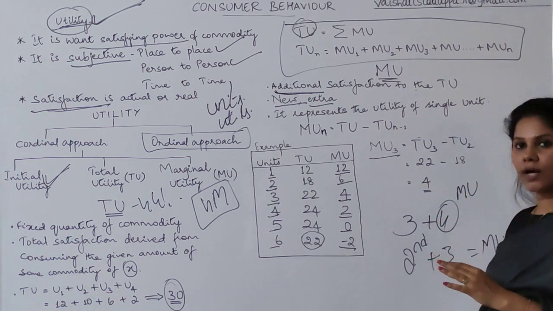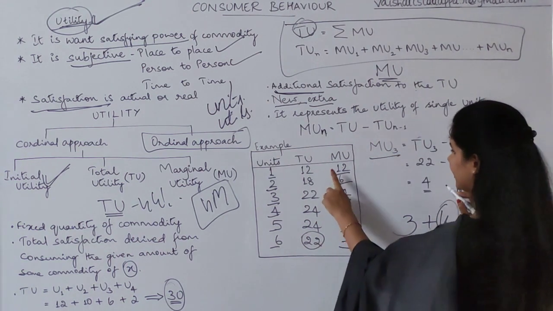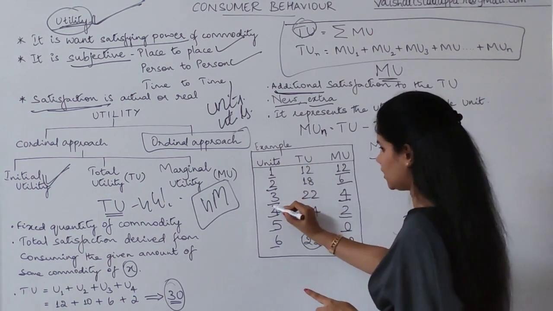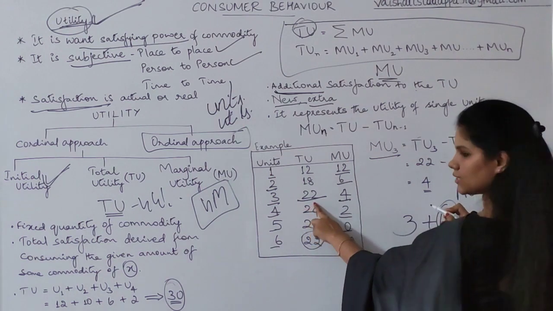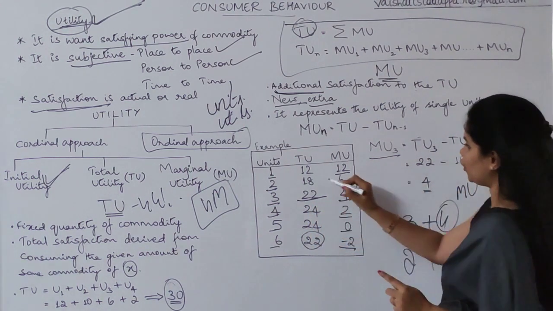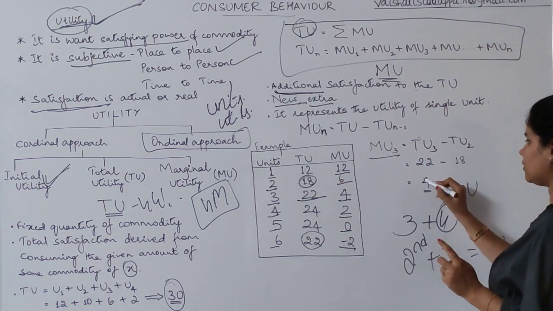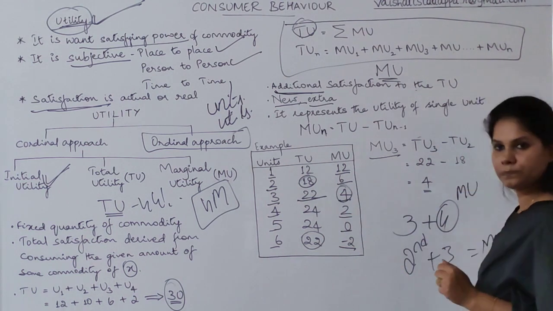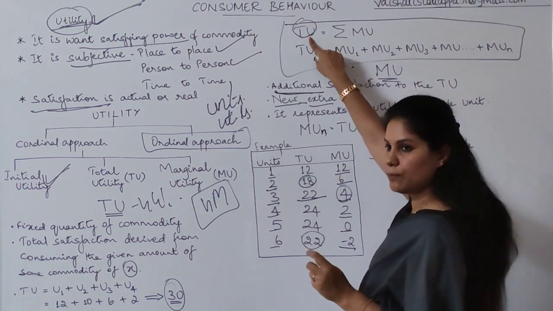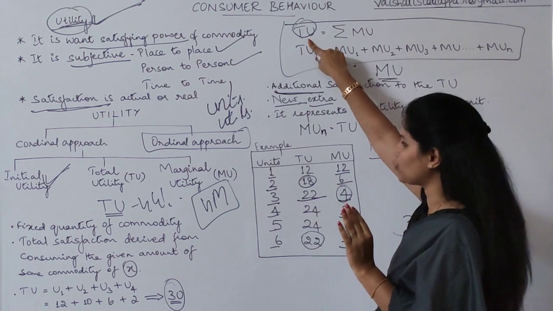So we'll go with one more approach, how you are going to find out marginal utility. So to find out marginal utility, you can go here. TU3. TU3 is this. Yes, TU3 is 22 minus TU2. TU2 is this, which is 18. 22 minus 18, which is 4. Can you see here? 4. So this way, with the help of summarizing all marginal utility, you can come with the conclusion to total utility.